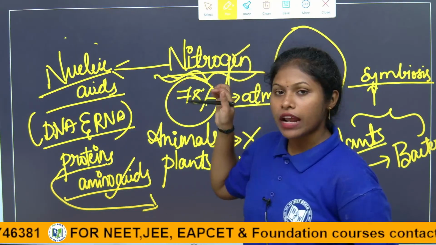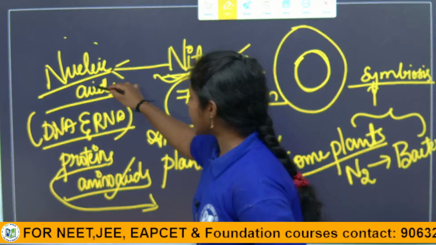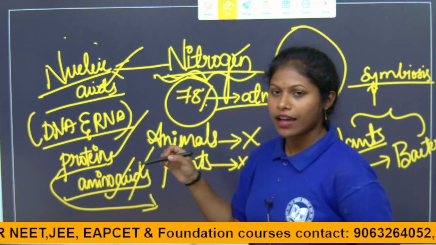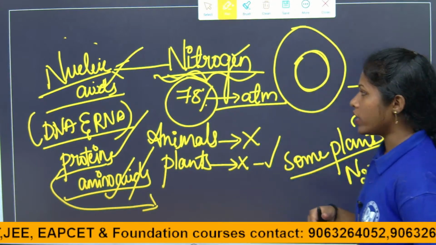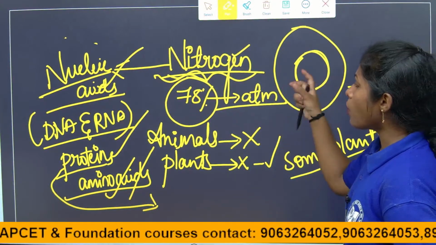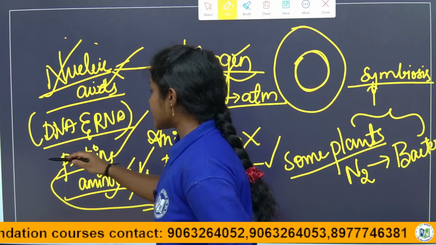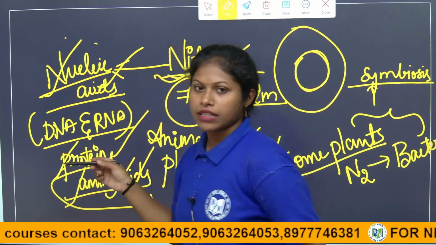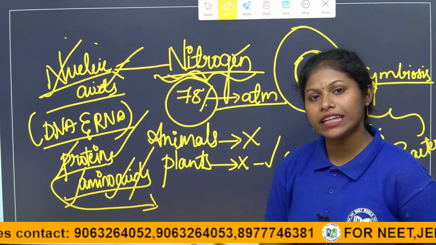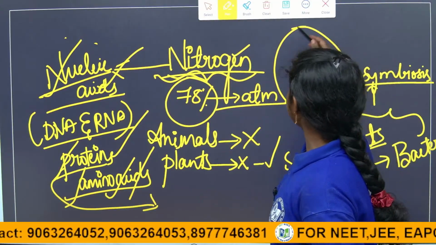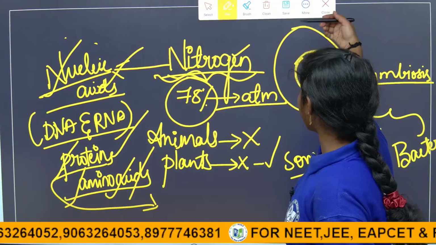With the help of nitrogen only, all these nucleic acids, proteins and amino acids are synthesized in our body. Plants also need nitrogen, in fact plants require more nitrogen.